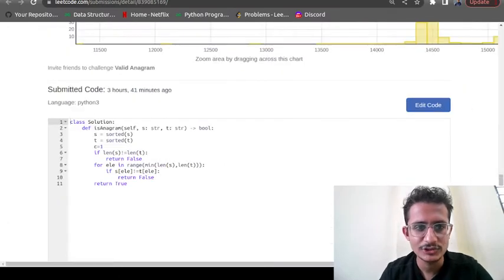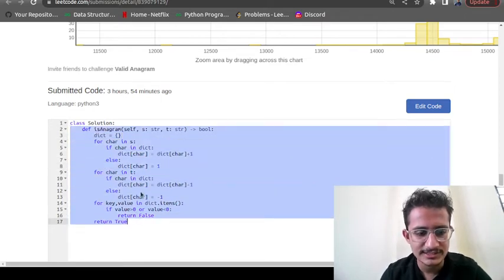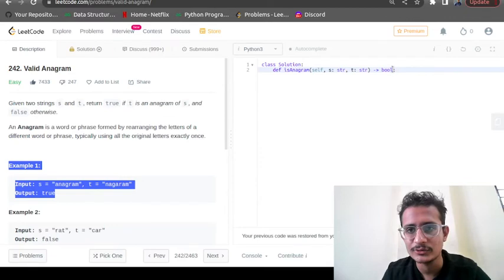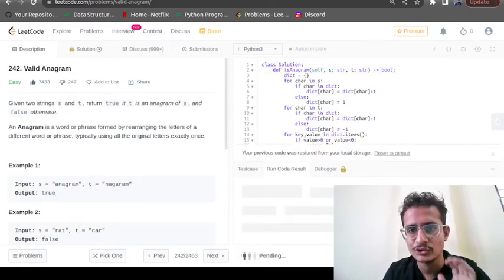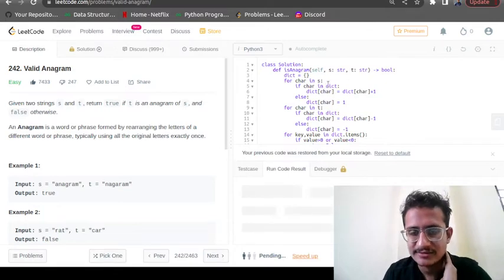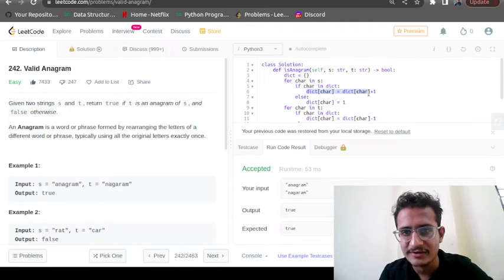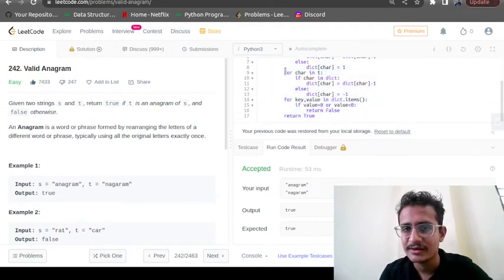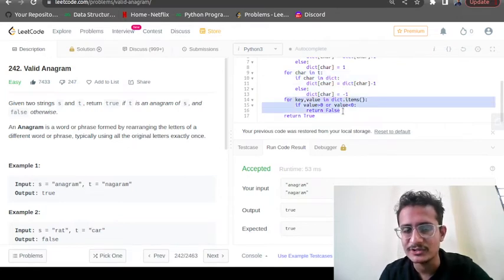Okay, so I will show you the submission. So here we have the dictionary. This is the code that I have already written to save our time. Let me run and show you the code. First of all, we have traversed the characters, and we have added them in the dictionary. Once that is done, we have traversed T, and then we have checked if the value is greater than 0 or less than 0, we will return false.